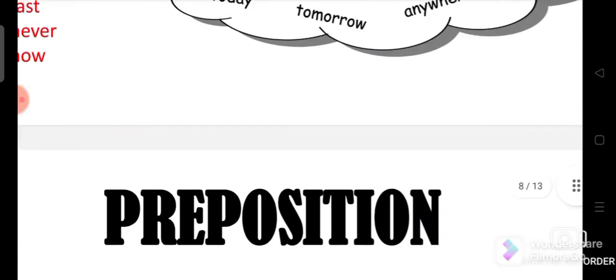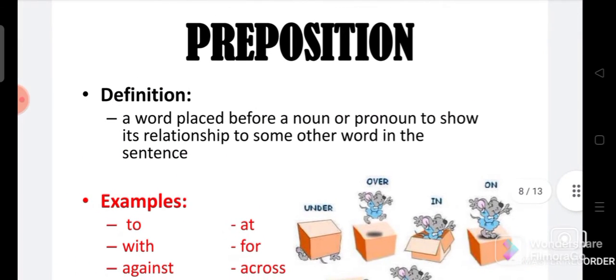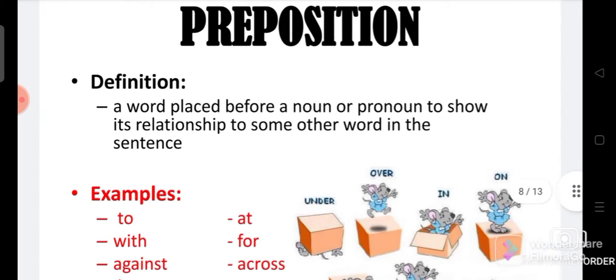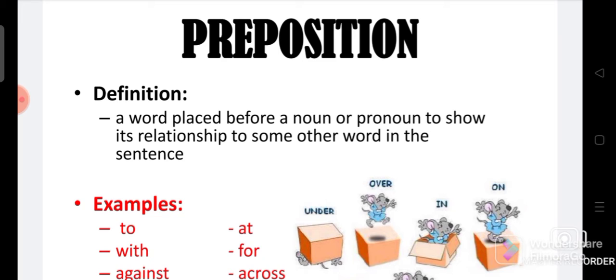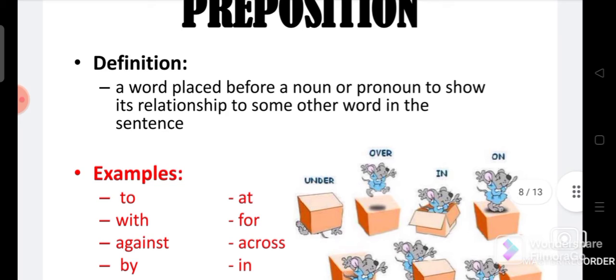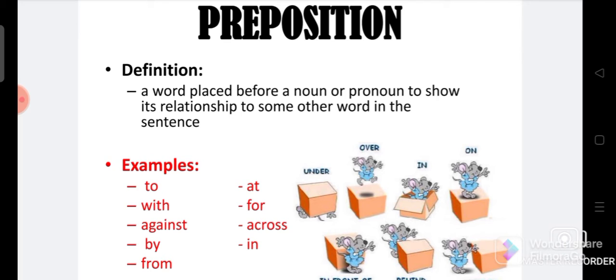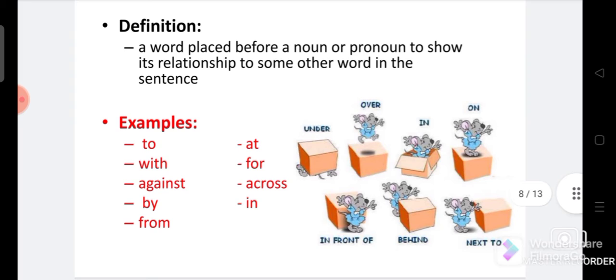Okay, let's move to the other one. Preposition. This is a very important one, and you have to learn it carefully. What is a preposition? Let's look at the definition. A word placed before a noun or pronoun. What does it tell you? It shows the relationship to some other word in the sentence. For example, I am in the class. So in is placed before the class, and it is talking about the relation between the class and the subject, I.